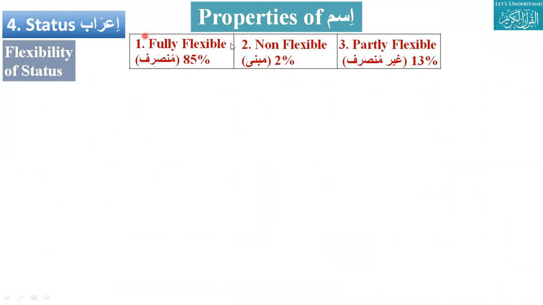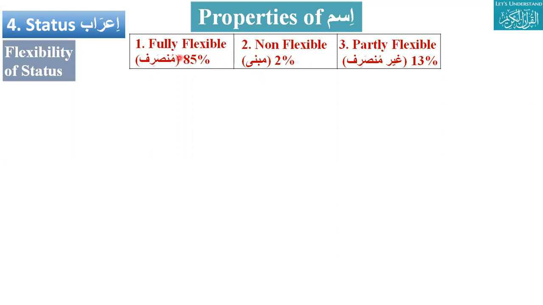We know that there are three status, that is marfu, mansub and majroor, and then they can be heavy and light. Second thing we will see, the flexibility of the status. Whenever we say flexible, there are three things. The status of ism can be fully flexible, non-flexible and partly flexible. Fully flexible, munsarif. Munsarif means the thing which can move around, whole movement. Non-flexible, mabna. There it will never have any flexibility at all.